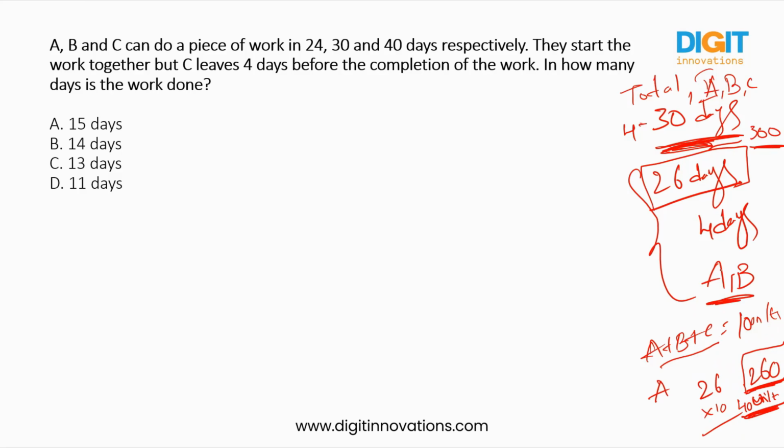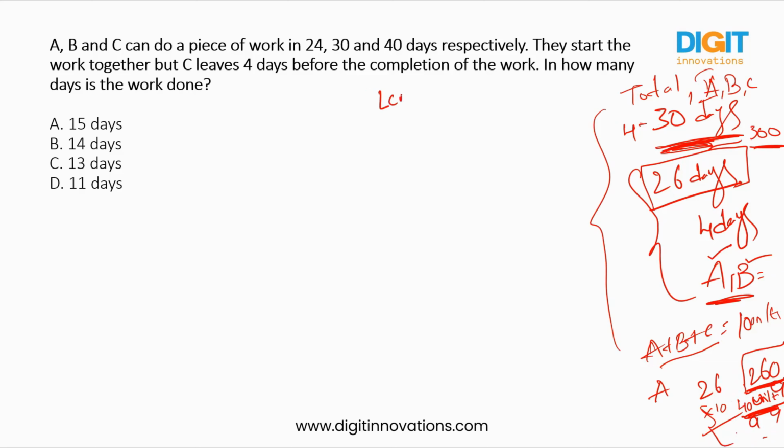Okay, so we already will have how many units in a single day A can complete and B can complete. If we add these two, you will get some value, and you will add it to this one, and you'll count how many days they require. Okay, this is the process we have to do. So let us do this.